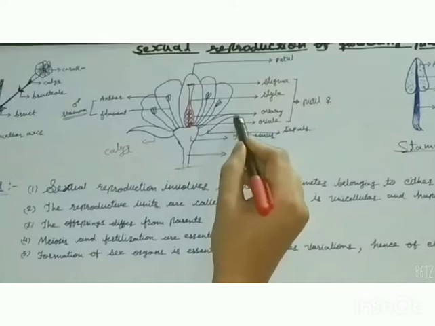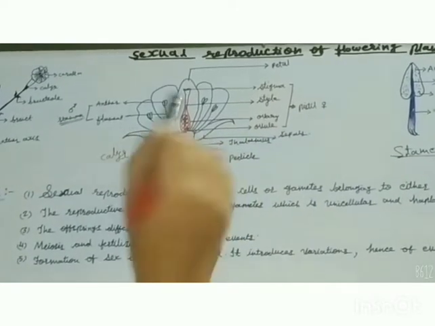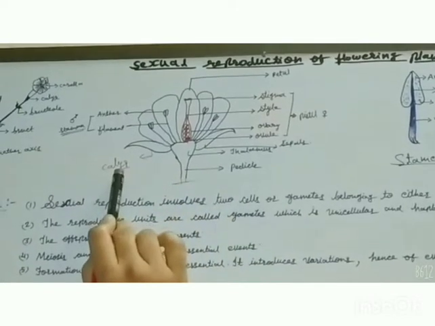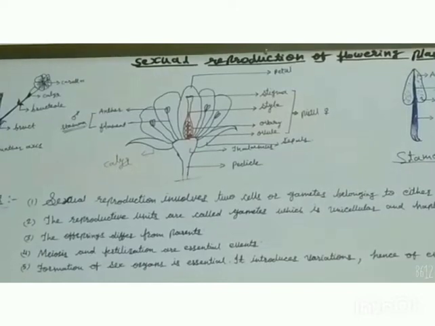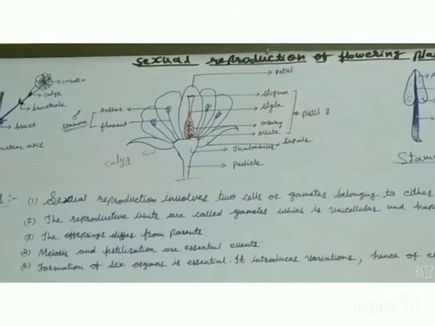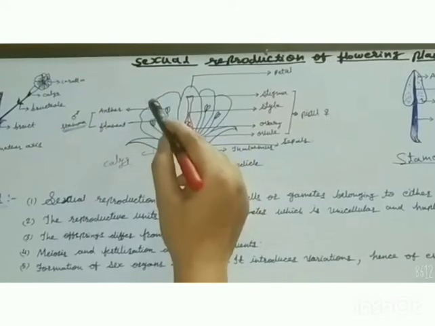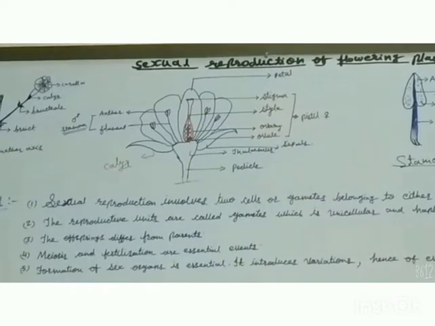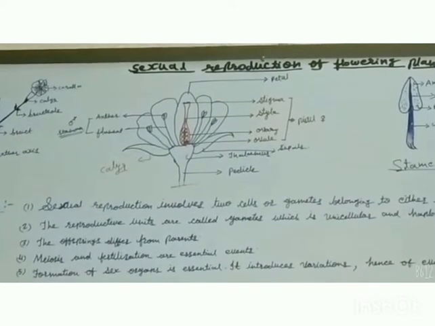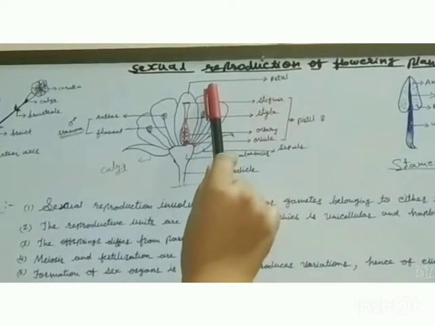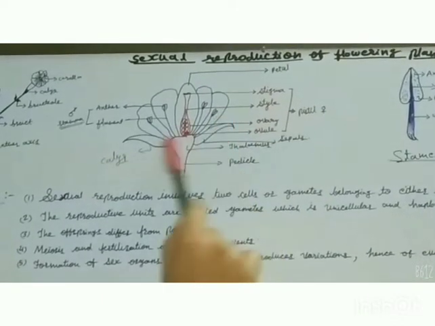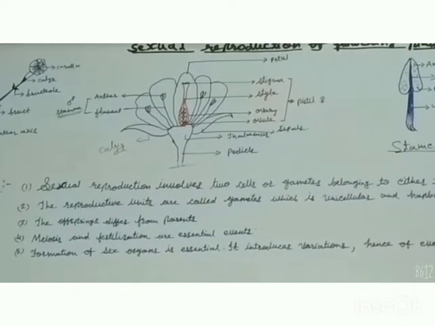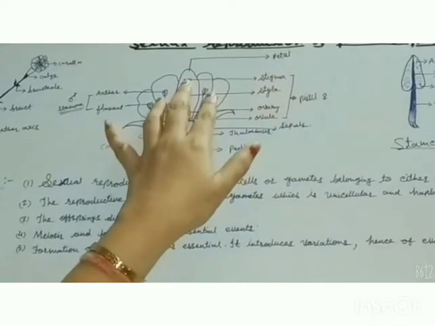Near the thalamus, green leafy structures arise which are called sepals, and they are commonly called calyx. It forms the outer wall of the flower. Above that, some brightly colored leaf-like structures are there which attract pollinators such as insects. These structures are called petals. After the sepals, the wall of petals is there and they protect the inner reproductive organs. The main function of these petals is to attract the pollinators.